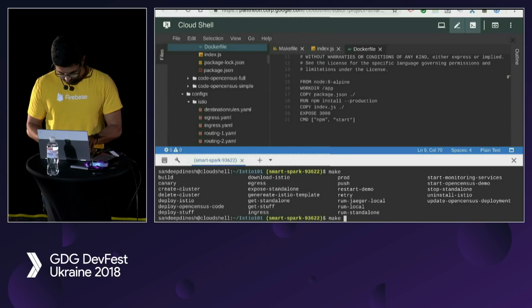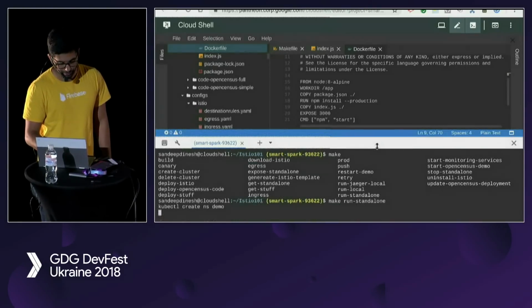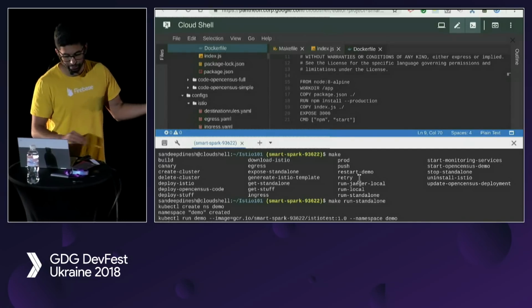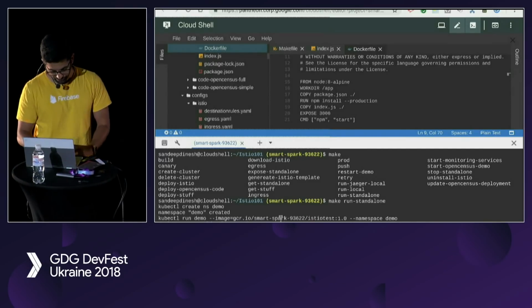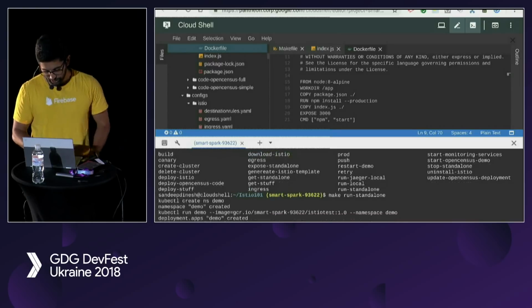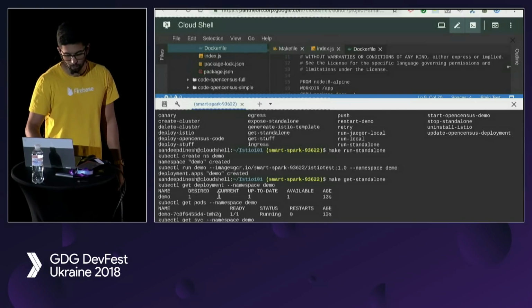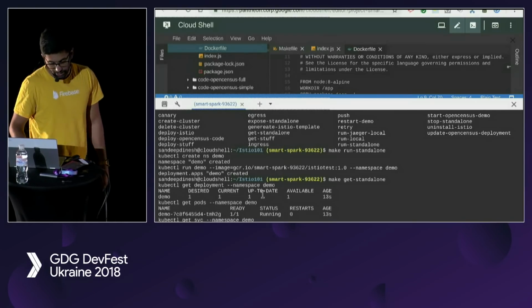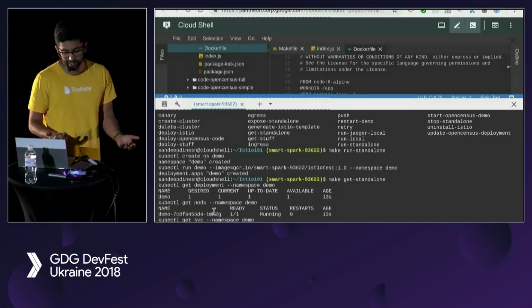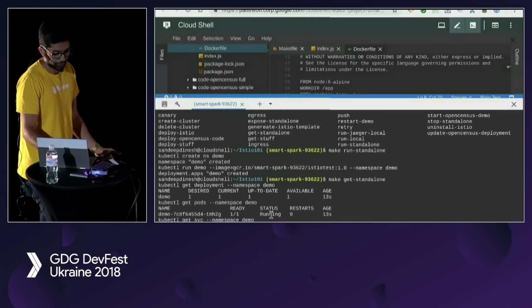I'm going to create a namespace just for this demo, and then I'm going to run that same Istio test container as a deployment. You can see here that we have one app running and one pod running. A pod is basically a group of containers in Kubernetes. In this case, it's just a single container, and it's running already, which is great.